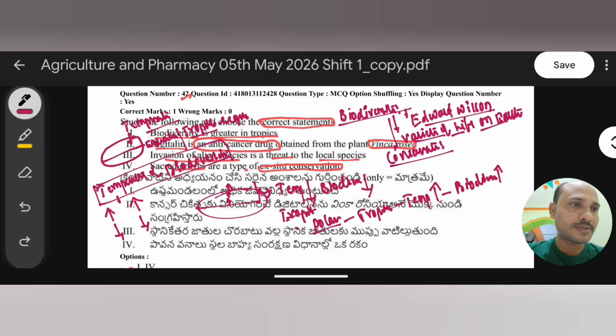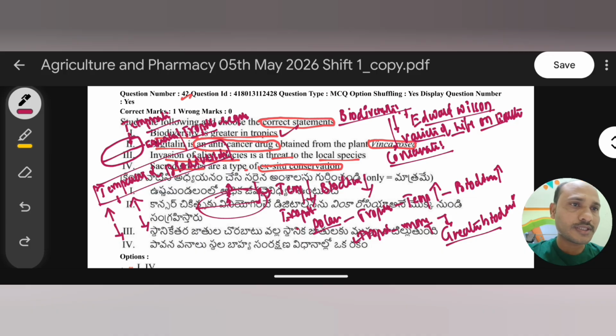So in simple terms, at a tropical region we have more temperature, hence there we see greater biodiversity. Remember, greater biodiversity is seen in tropical region because we have more solar energy and temperature. If we move towards the polar region, the temperature decreases, so biodiversity also decreases. So the first statement, biodiversity is greater in tropical area, yes, this statement is right.